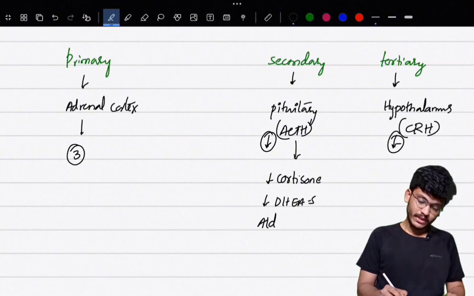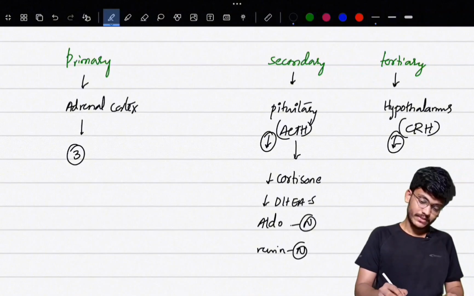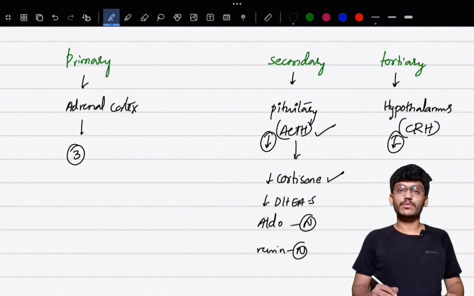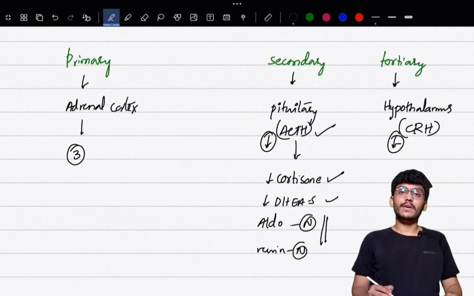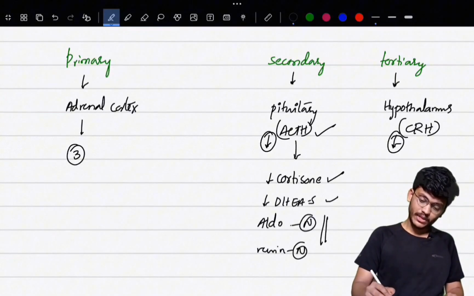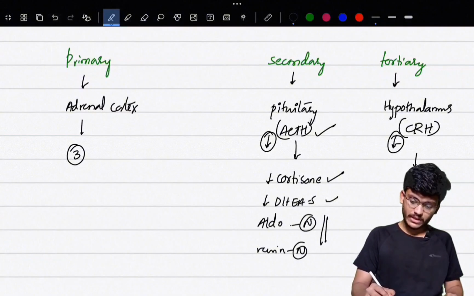And aldosterone levels will be normal, and renin levels will also be normal. In the hypothalamic case, along with these findings, there is a decrease in release of corticotropin releasing hormone.